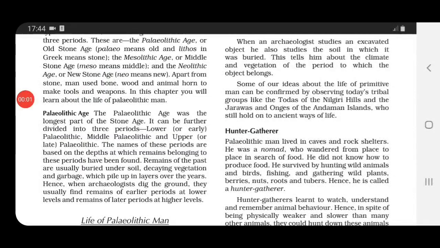Now children, what is the other way that we can come to know about the life of Paleolithic man? Just observe today's tribal groups. Okay, if you observe their lifestyle, then you will get an idea about the life of primitive man. Okay.